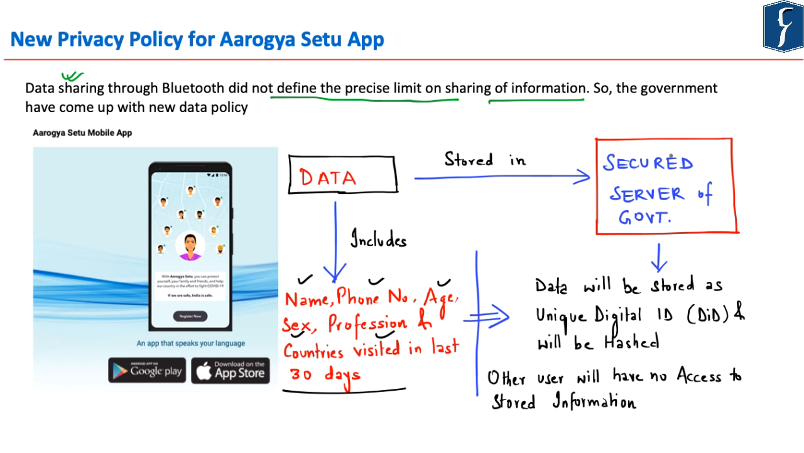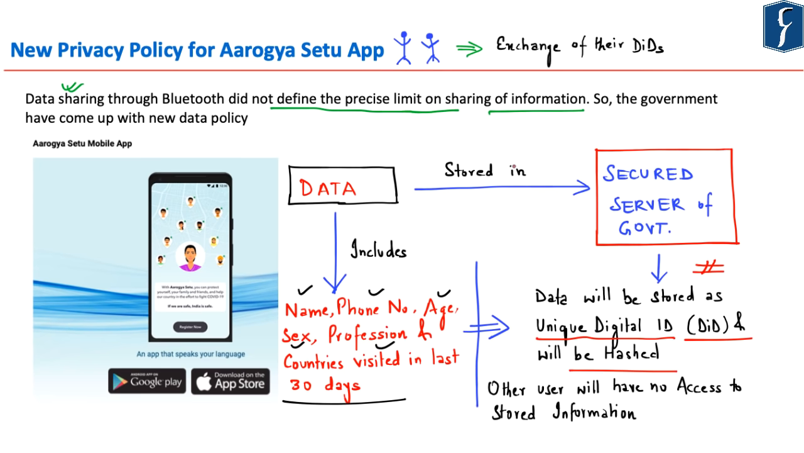Now this data will be stored in the server of the government of India as a unique digital ID, named as DID, and such data will be hashed. That is, these data will be saved as a hashtag. So what will happen is that when two persons come in close contact with each other, their DIDs will be exchanged. That is, their unique digital ID which stores these particular information will be exchanged. However, the other user will have no access to the stored information.